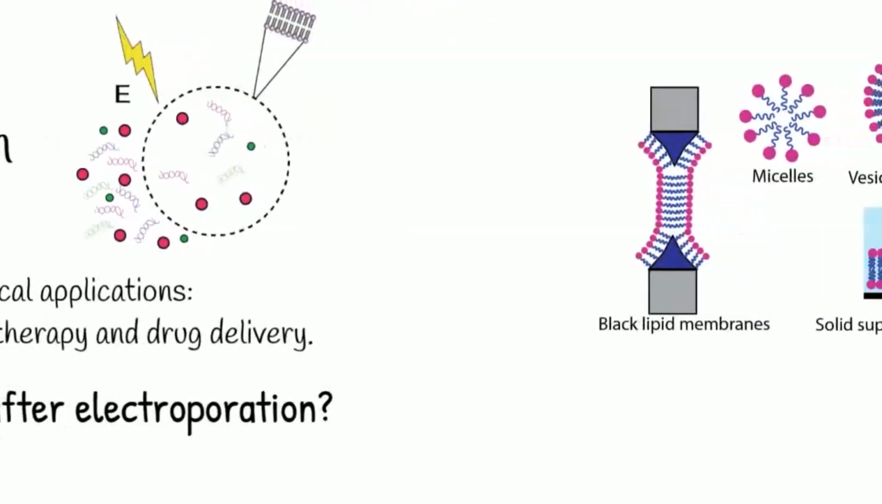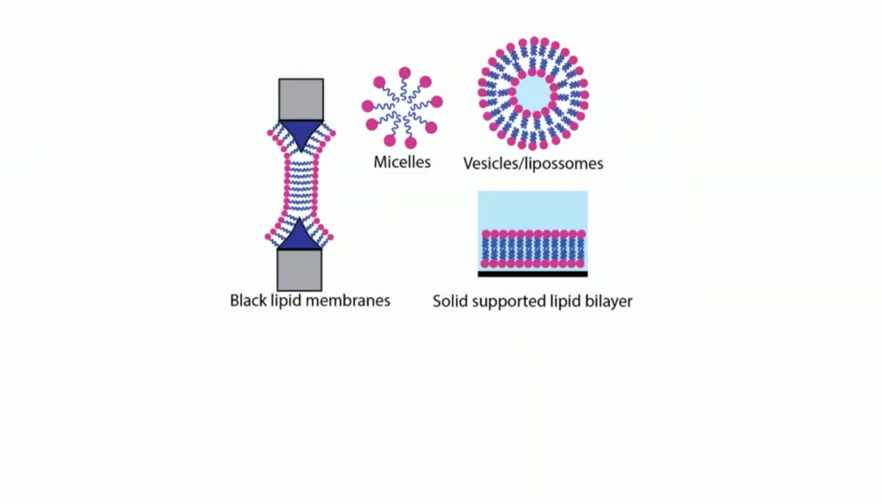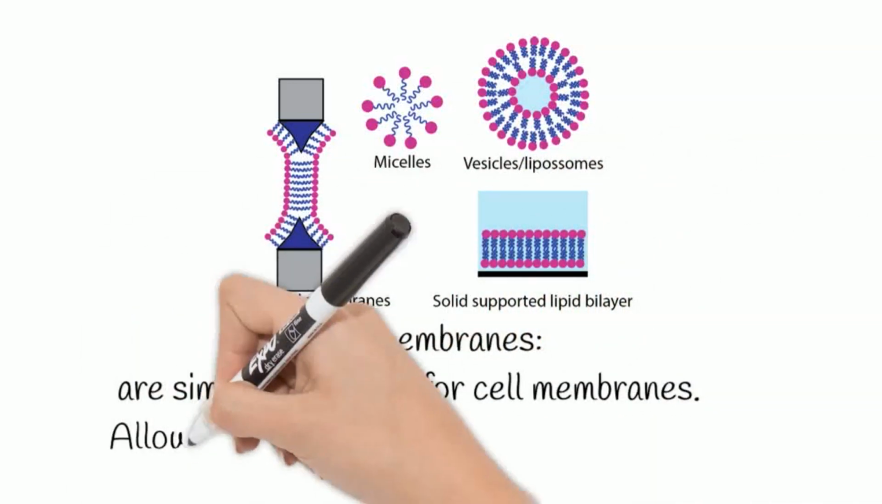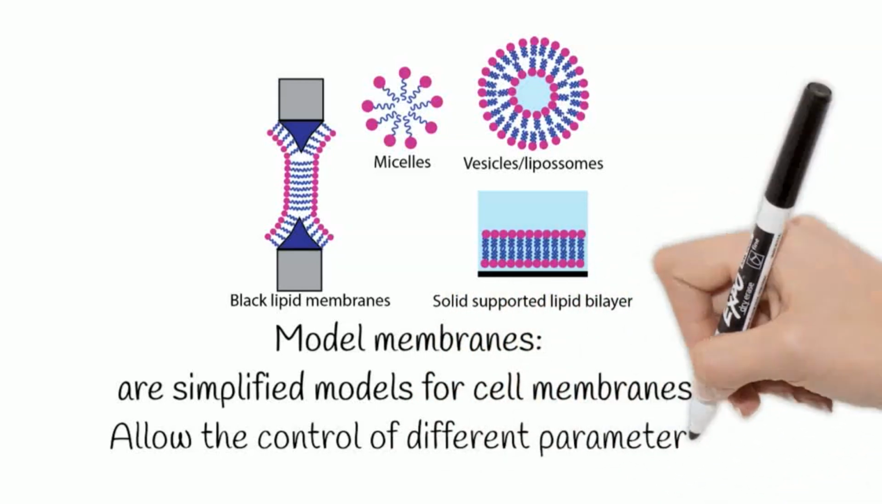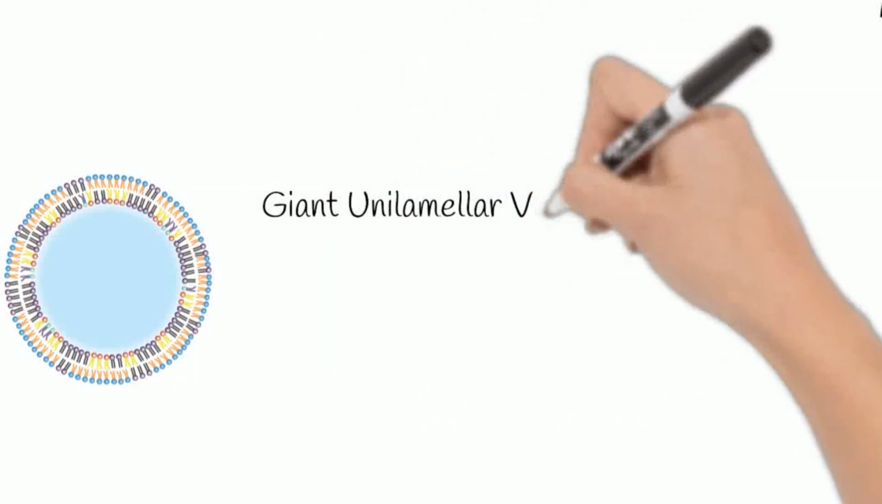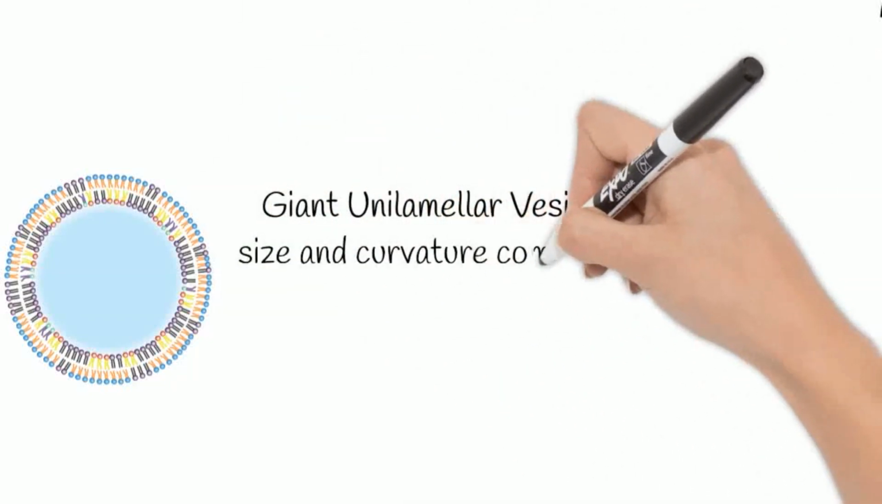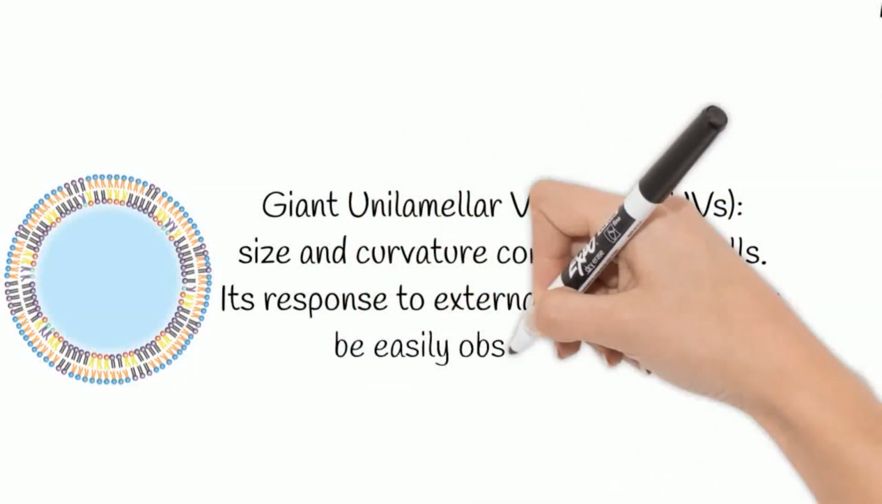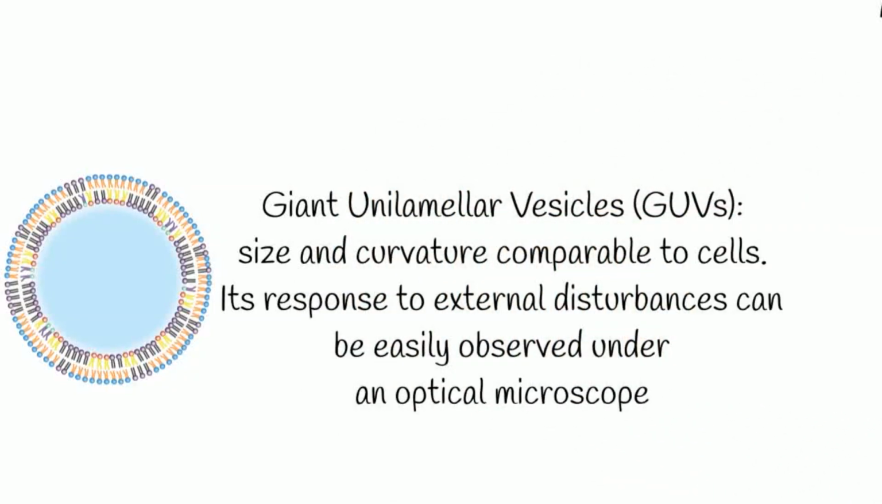A typical strategy for the study of physiological phenomena involving cell membranes is the usage of model membranes. They are composed of a minimal set of components and allow the control of the composition and many other parameters. In particular, giant unilamellar vesicles mimic the plasma membrane size and curvature and can be easily observed and manipulated under an optical microscope.